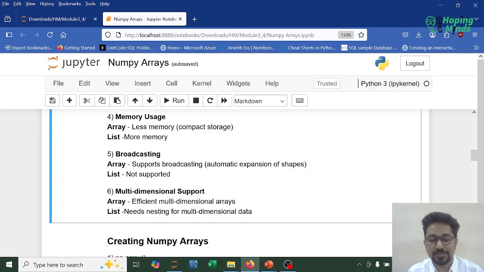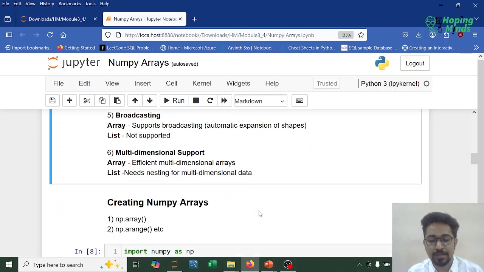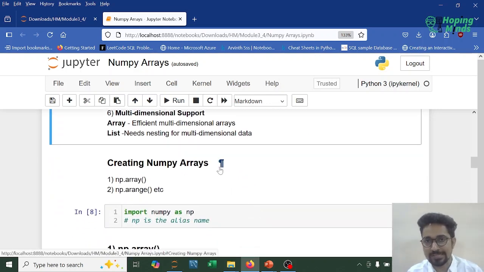All right, and whereas when we talk about lists, they need nesting for multi-dimensional data. Lists do need nesting for multi-dimensional data. Now let's understand how we create arrays. NumPy provides different types of functions for creating arrays.